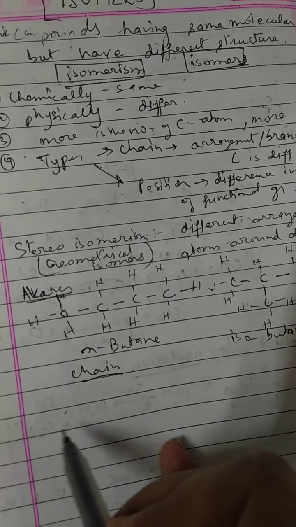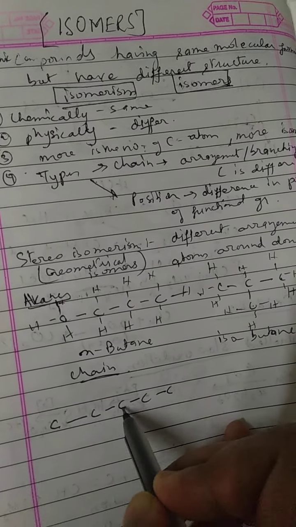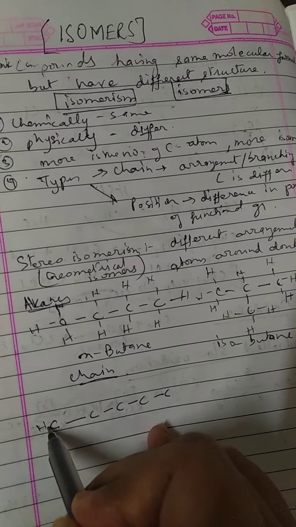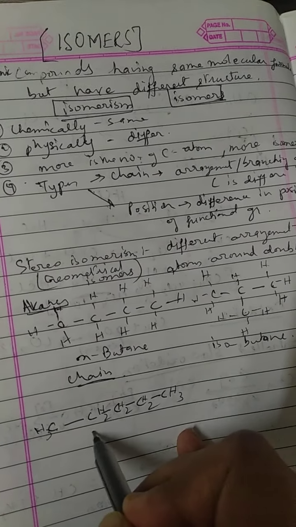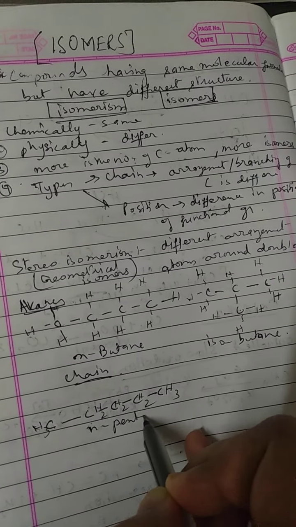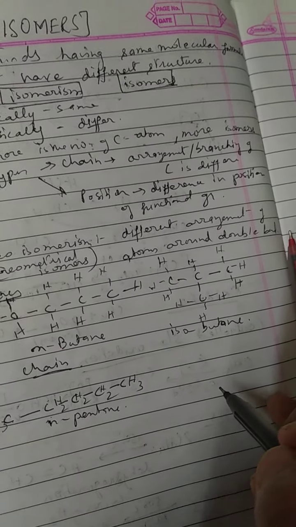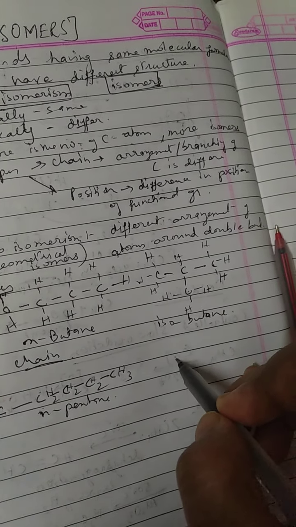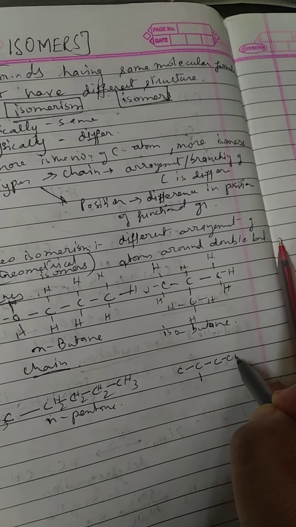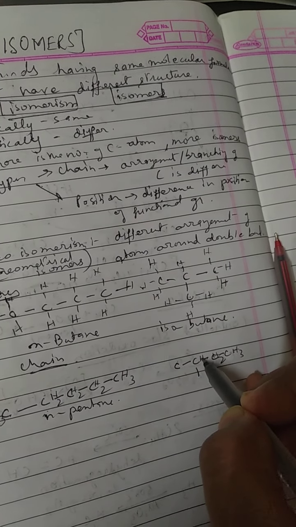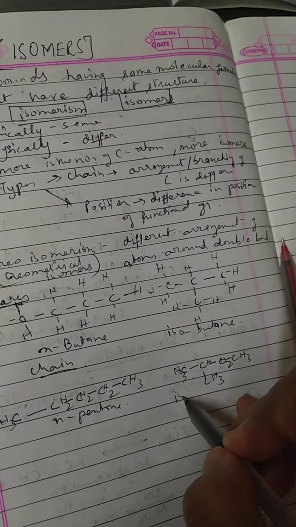Now suppose we take the example of a 5 carbon long chain of alkanes: 1, 2, 3, 4, 5. So it is pentane, and we will name it N-pentane. Now it can have more chain isomerism, like this. See, the formulas are the same.